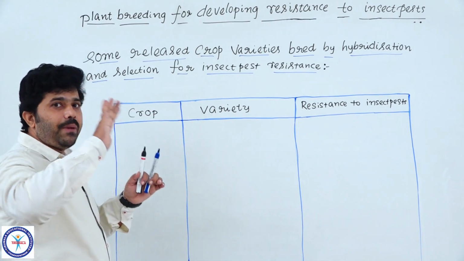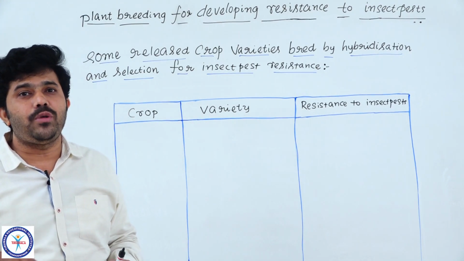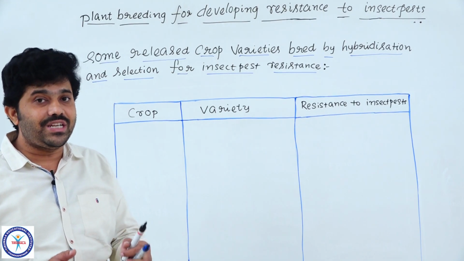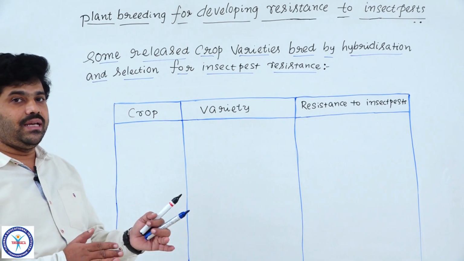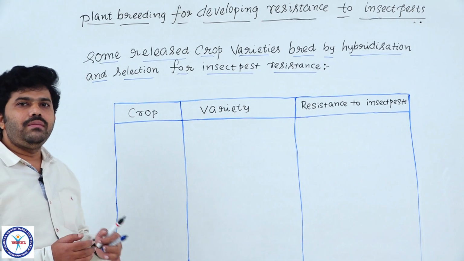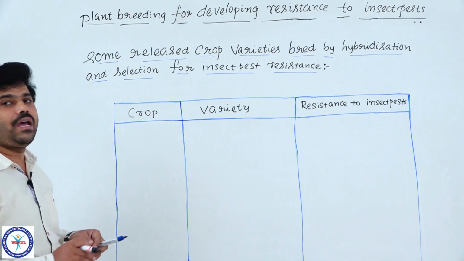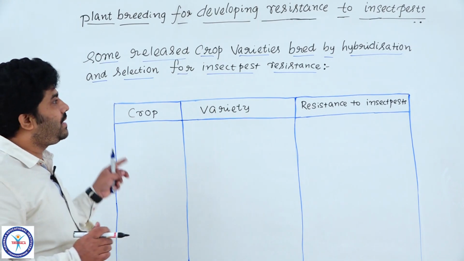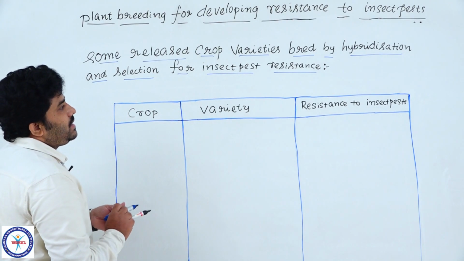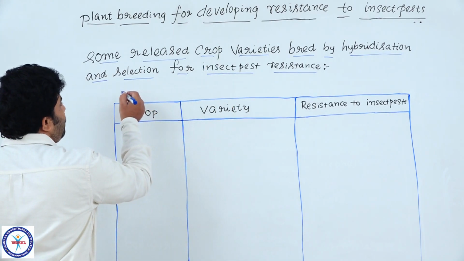Here, the same plant breeding methods we follow for other desirable characters we incorporate into the new cultivars. We already made new cultivars with resistance towards pathogens, resistance towards drought conditions, and maintaining high yield. In the same way we incorporate desirable characters, here also the plants we are producing have a desirable trait, that is resistance towards insect pests. Some of these resistant characteristics are incorporated into the plant by plant breeding, given by IARI.